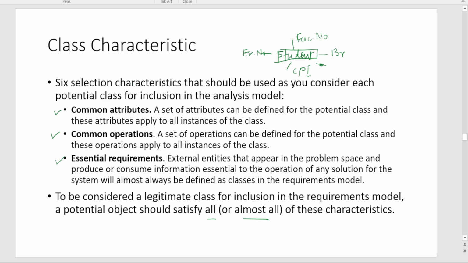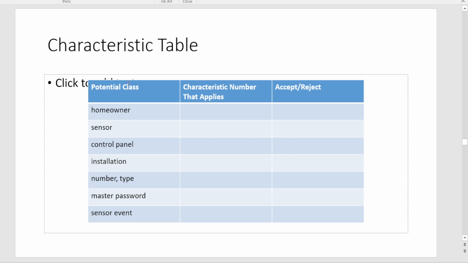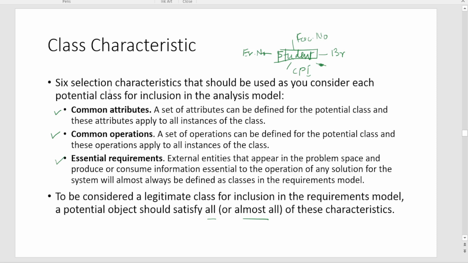This was another exercise given to the students, and it is given in Roger Pressman in tabular form. You have to go to the chapter in the book and find out whether a homeowner satisfies these six characteristics that we have studied.